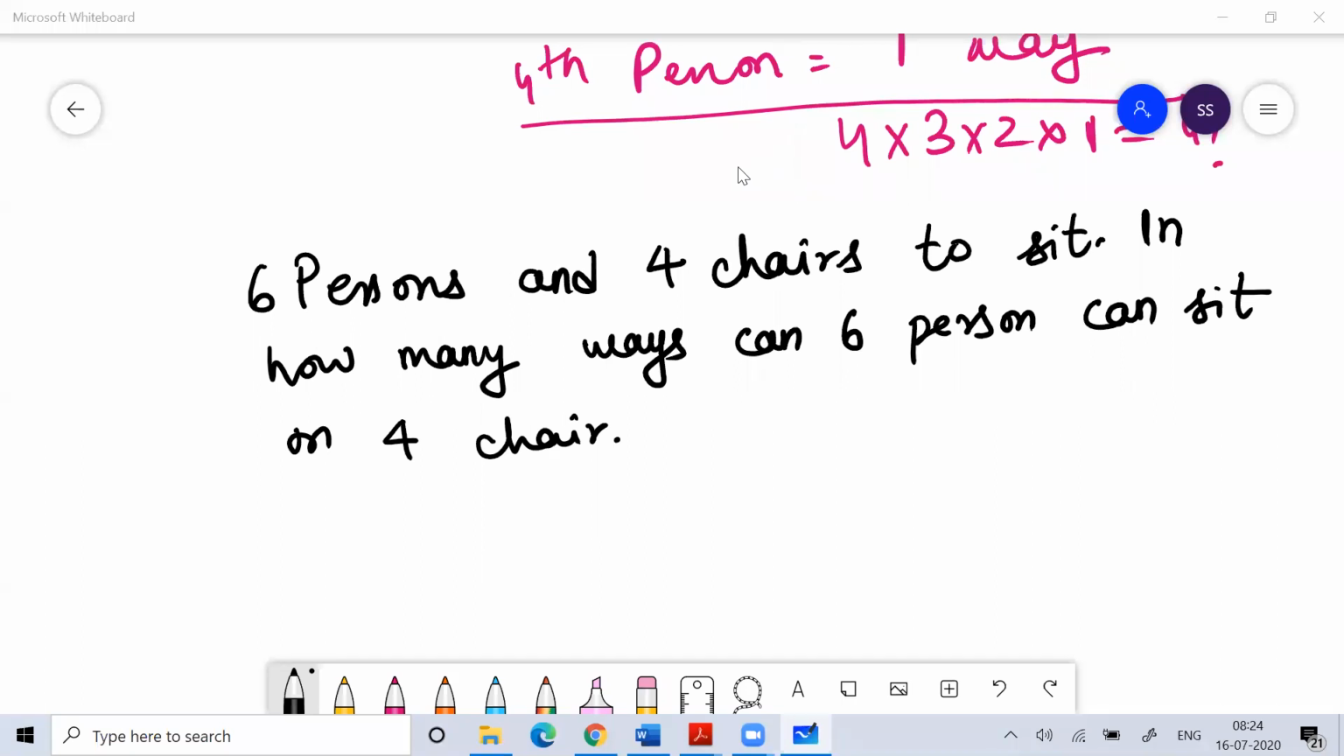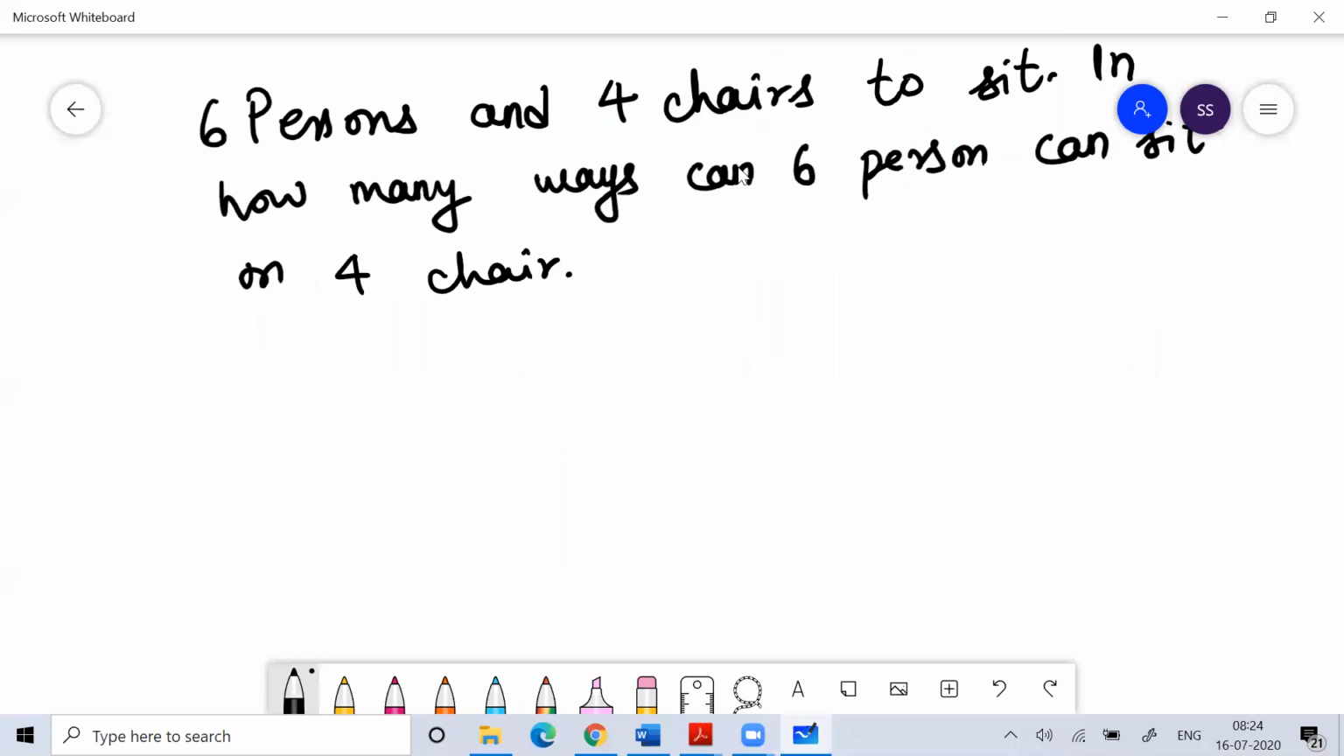So if the persons and chairs are not the same, in how many ways can 6 persons sit in 4 chairs? You have to understand one thing, guys: you have 4 chairs, but the persons are 6. You can use your brain however you want, but ultimately only 4 persons can sit. You cannot make 6 persons sit in 4 chairs. I'm assuming only one person sits on one chair.